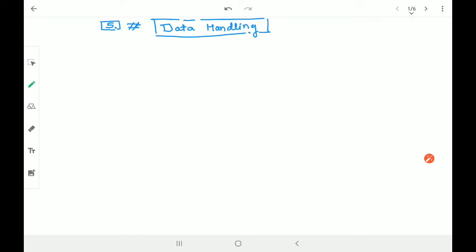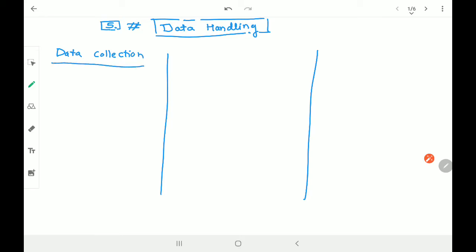The reason is that it is extremely important, and at the same time, believe me, it is very, very simple as well. Very simple compared to other concepts of mathematics. But data handling is not just about handling it, it's about using it, in fact. So handling means using it. So there are three processes of data. One is data collection. Data collection means getting the data, fetching the data, right?